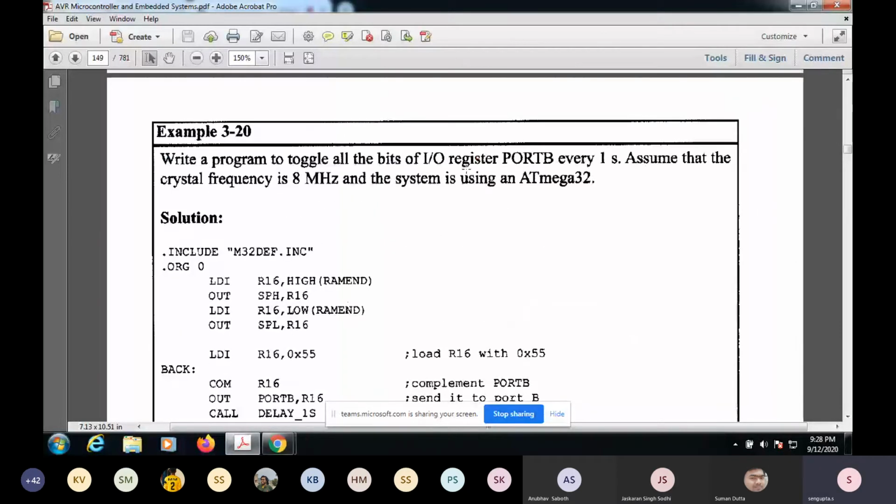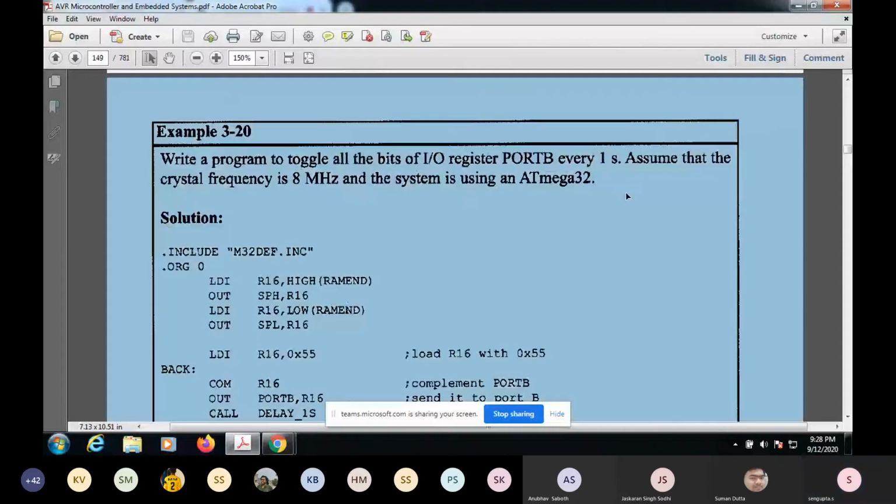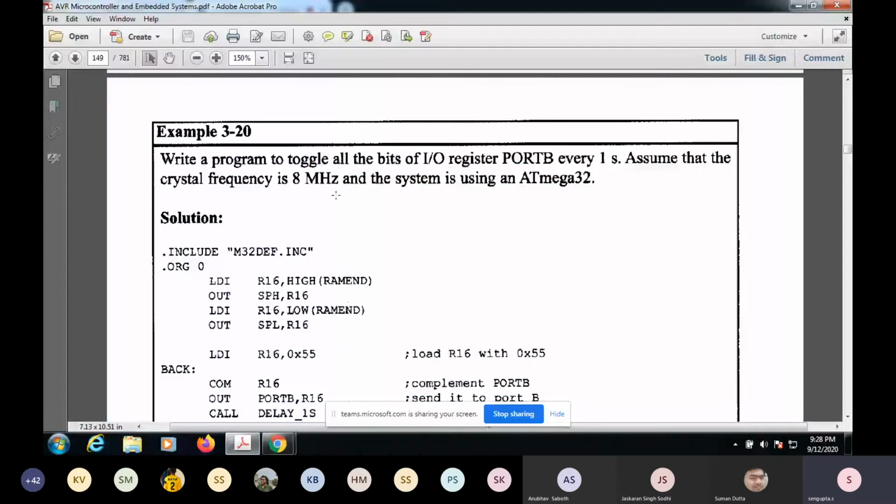Assuming there is a frequency, every 1 second. So here the problem is about this part, right? Let's say we want to toggle all the bits of input-output register port B every 1 second. The problem is how to generate this much delay, because the processor inherently is a very high-speed processor. It executes very fast.